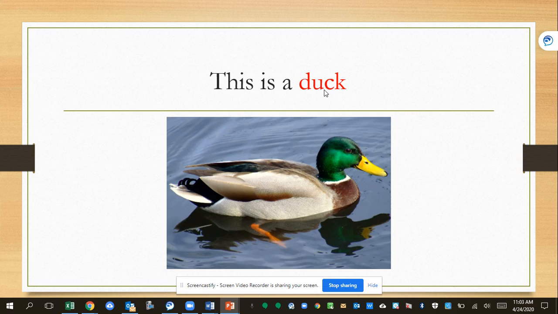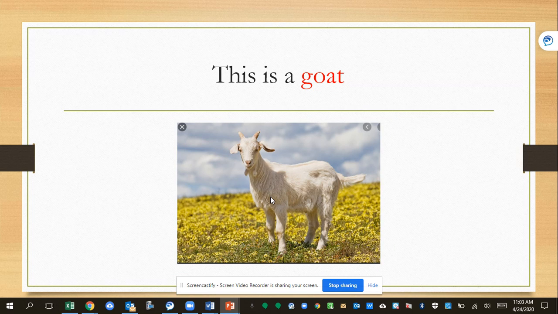This is a duck. Your turn. Good. A duck has long feathers, a beak, and 2 flippers for legs. This is a goat. You say it. A goat has horns, a small tail, and 4 legs.